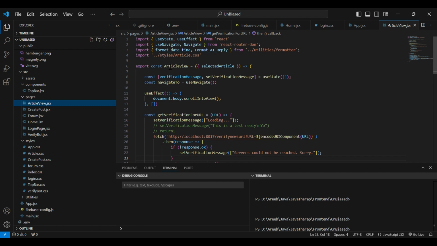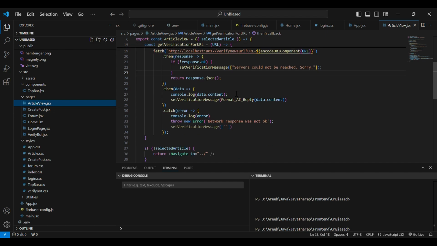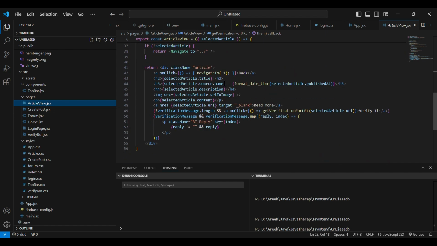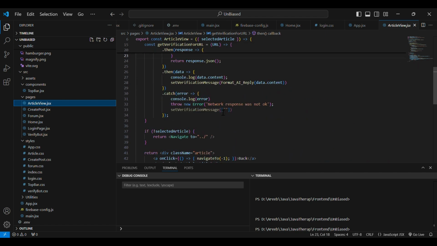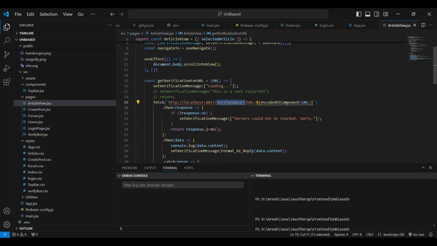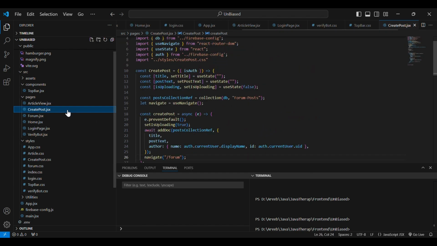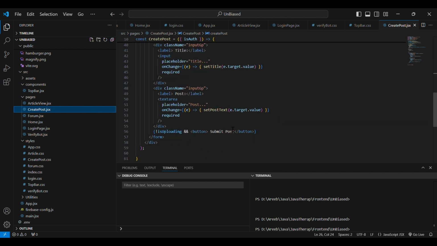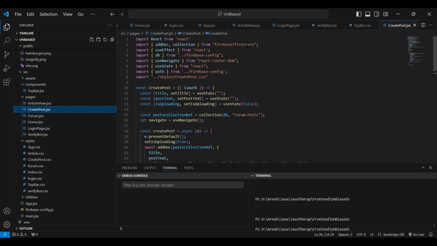For example, the article view page will show the article which we have selected from the home page. It contains a get verification URL function which calls the verify news URL API from our server, which we showed earlier. We also have the create post function, which creates a post using a form and uploads it to Firebase.